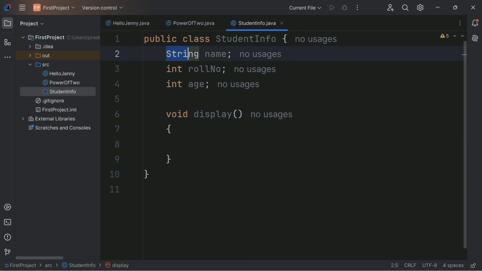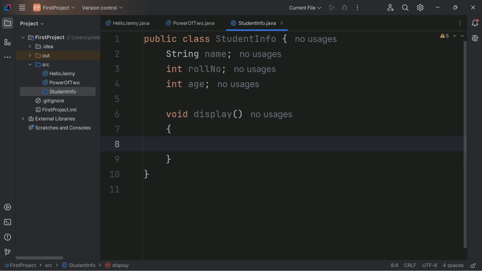See, these are data types. I'll see these things in detail in later videos: what variables and data types are. So String is a data type. Name is just the name of the variable. This variable contains a string type of value. This is of integer type. This is of integer type, right?